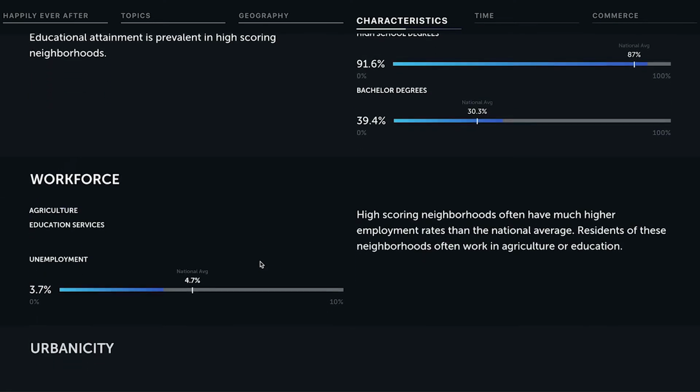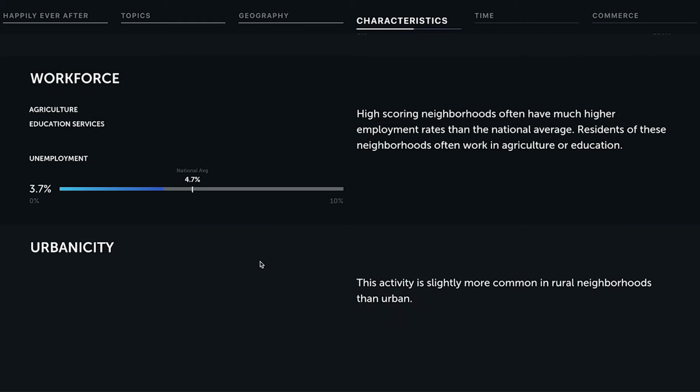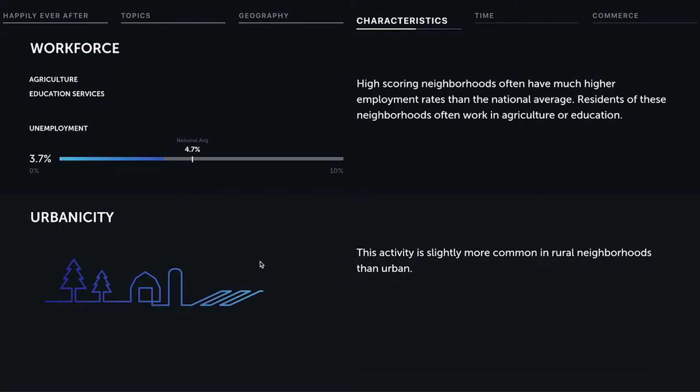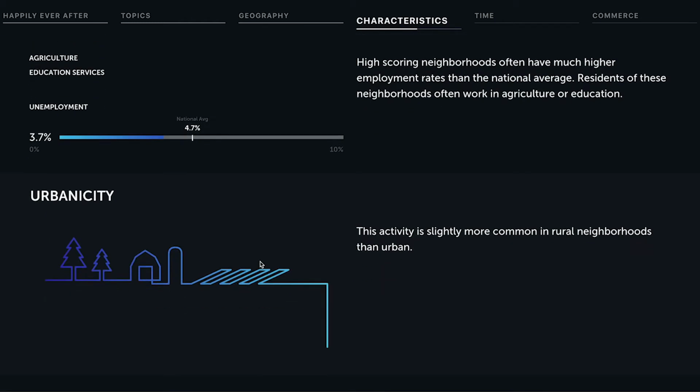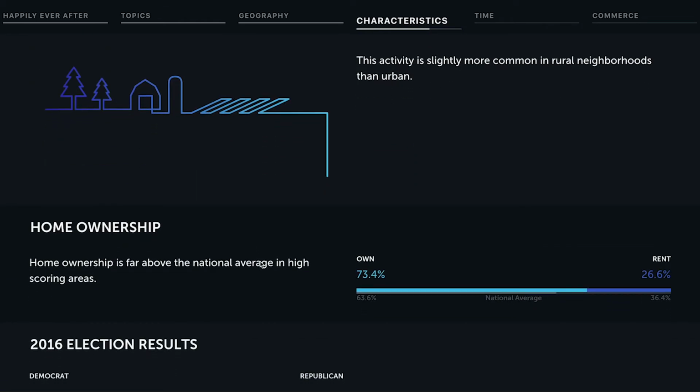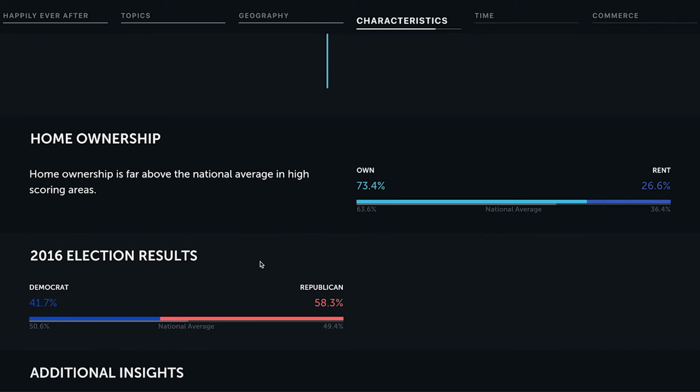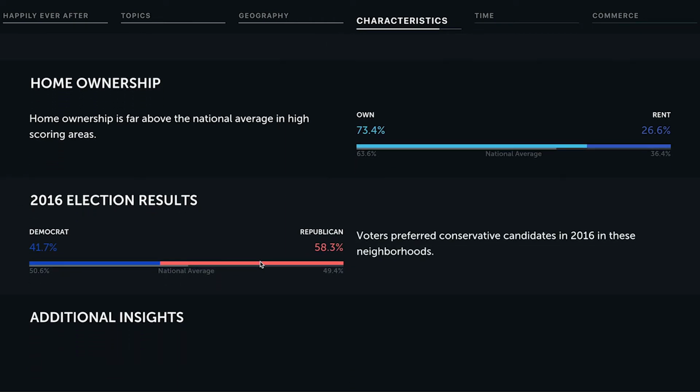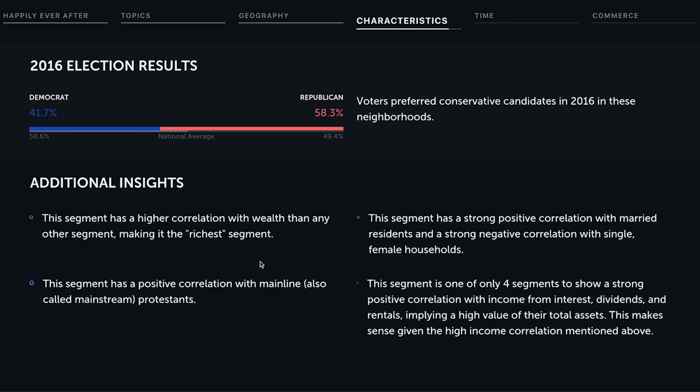But this next one I found to be counterintuitive is that Happily Ever After has a higher correlation with rural areas than urban ones. We can also see that people who live in high-scoring areas for this segment tend to own rather than rent and voted Republican in the 2016 election. Finally, we come to the additional insights section.